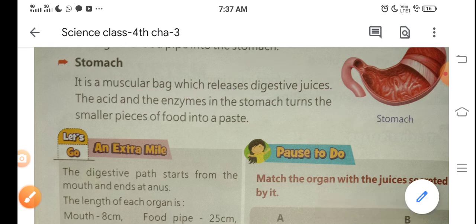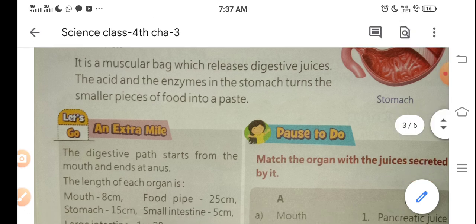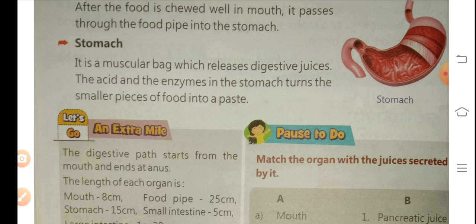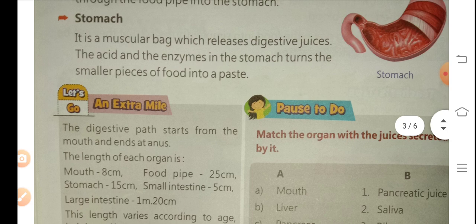It means if we take food, then how is it digested with the help of the stomach? The stomach releases digestive juice, and the acid and the enzymes in the stomach turn the smaller pieces of food into paste. It means with the help of the stomach, all types of food change into a paste.